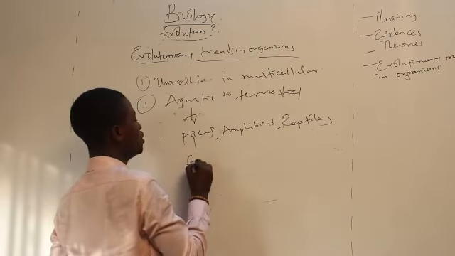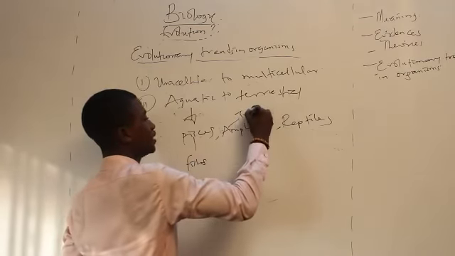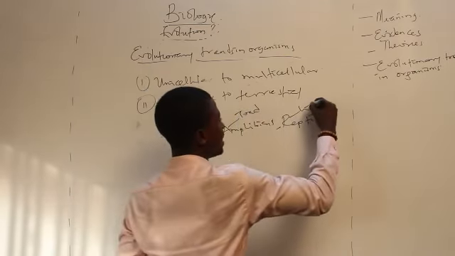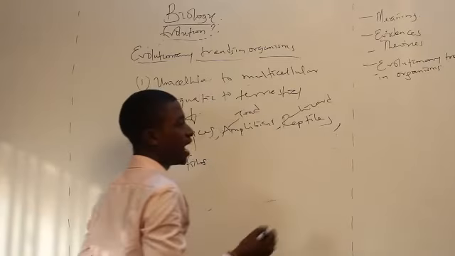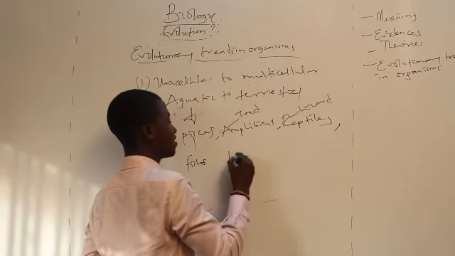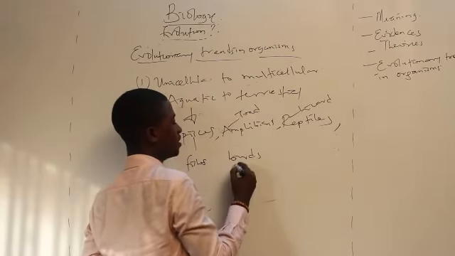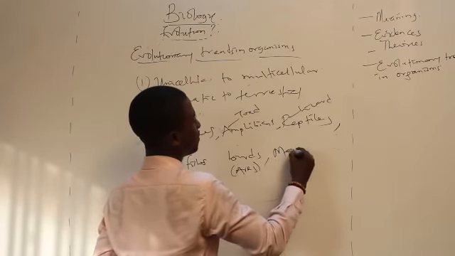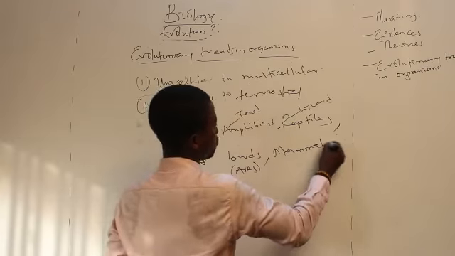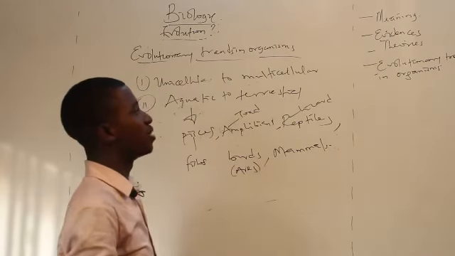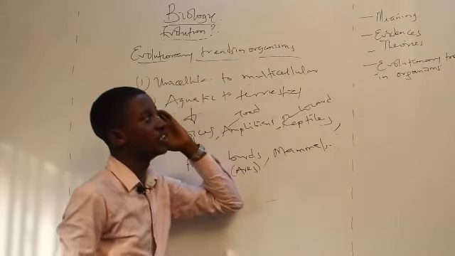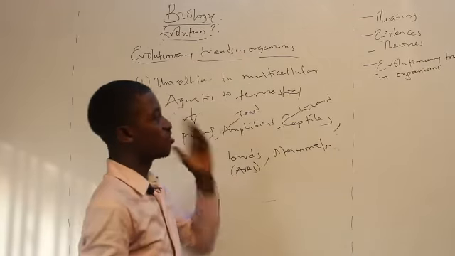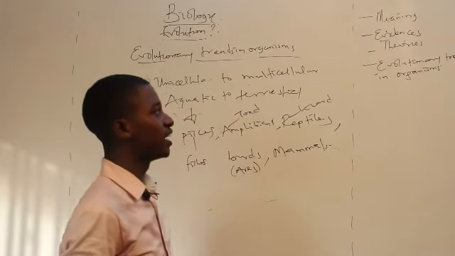Pisces are fishes. Amphibians like the toad, the frog. Reptiles like the lizard. Now after the reptiles, we've got the birds, which are called the aves. Now after the birds, we have the mammals. And so basically we have been able to establish the meaning of evolution, the evidence of evolution, the theories of evolution, and the evolutionary trends in organisms.